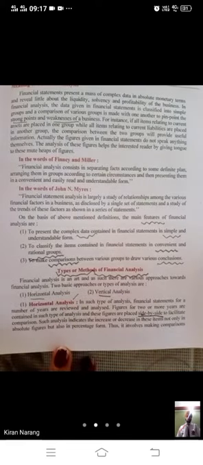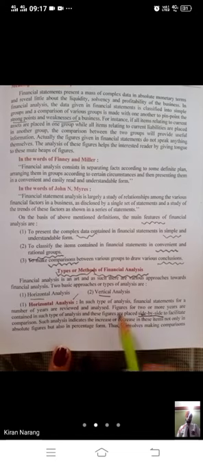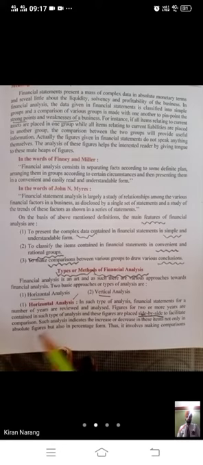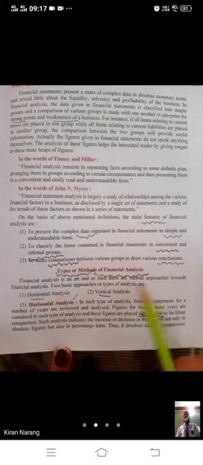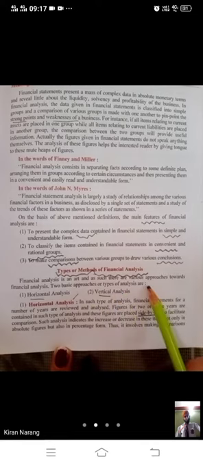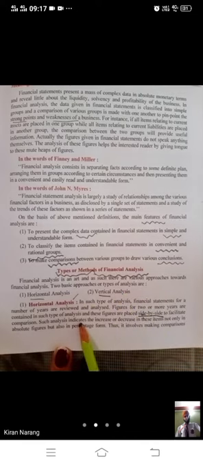With horizontal analysis, we have done comparative statements in which we put the data of 2 years side by side and then we have facilitated the comparison. Horizontal analysis was comparative statements. We put the data of 2 years side by side and then we have drawn the conclusions on that. That was our horizontal analysis.